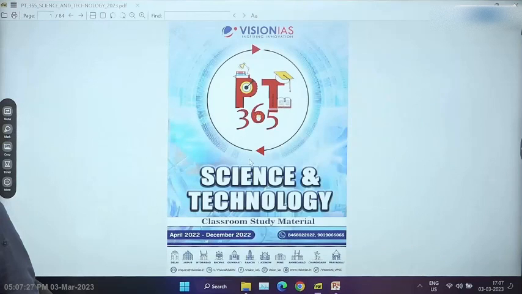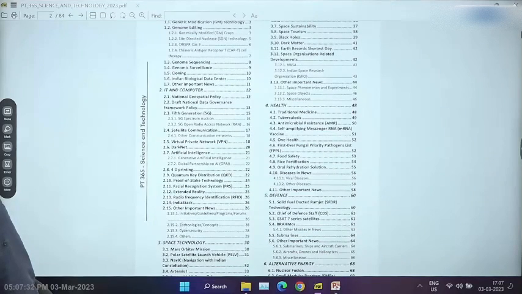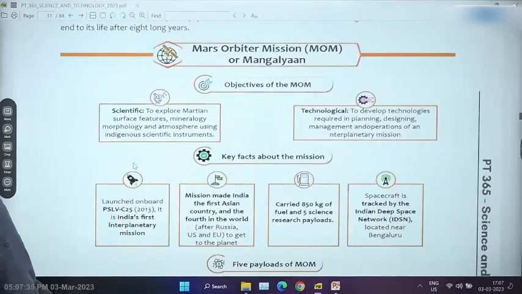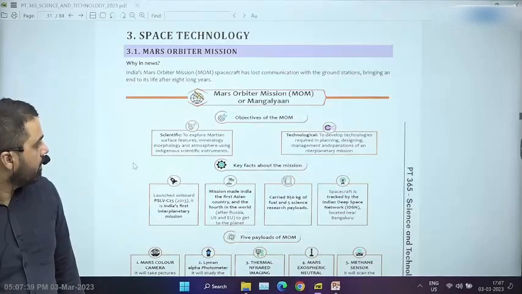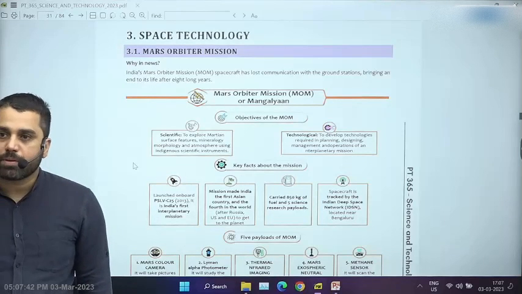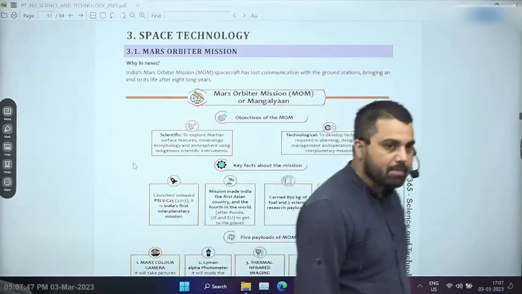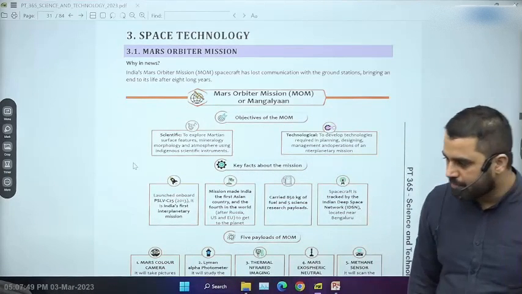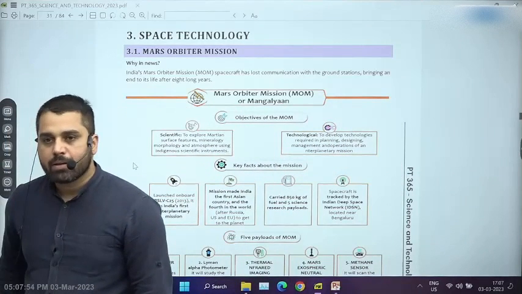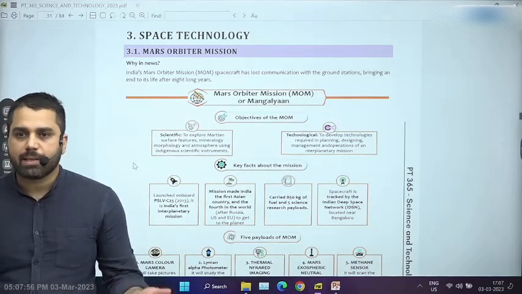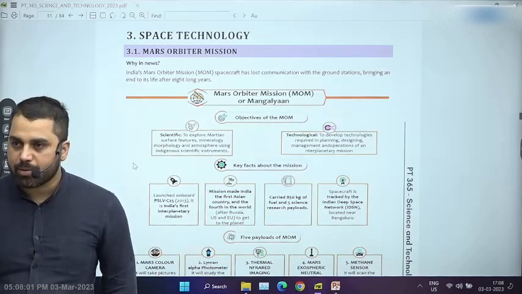the topic of space technology. Because this is for the prelims examination, PT365, we are going to focus a lot upon the requirements for the prelims examination. यहाँ पे सब ज़्यादा emphasis हमारा होगा that what should we focus upon from a particular topic, and it is based on my experience that I'm going to highlight certain things, which I consider to be more important than others.